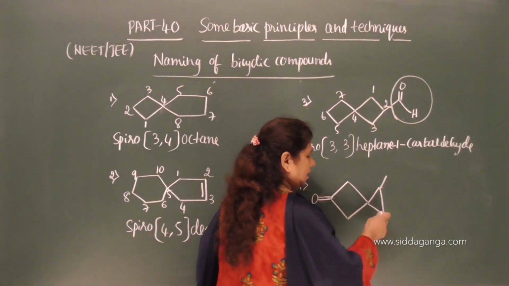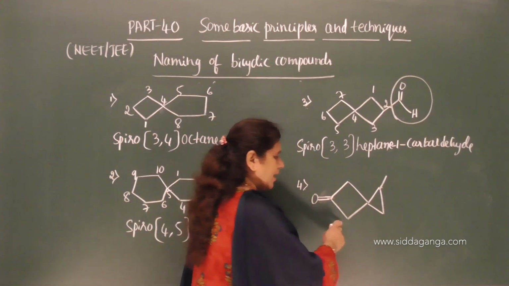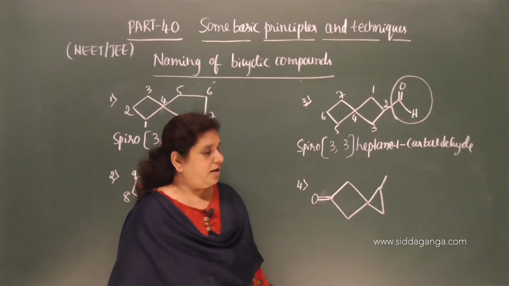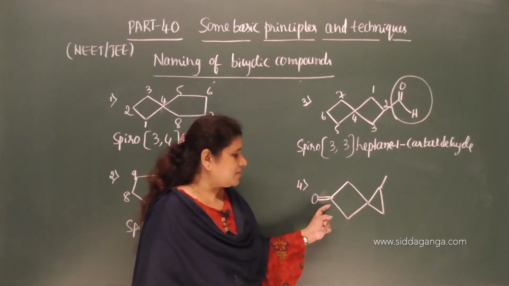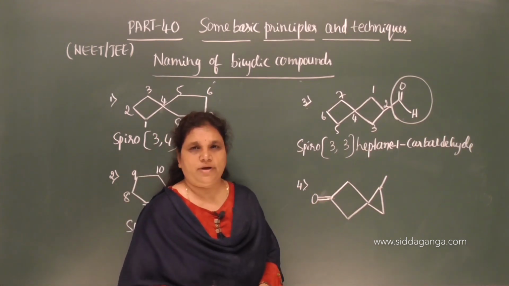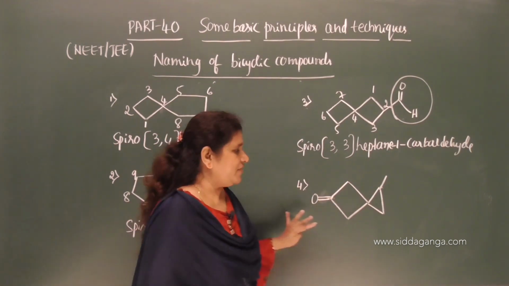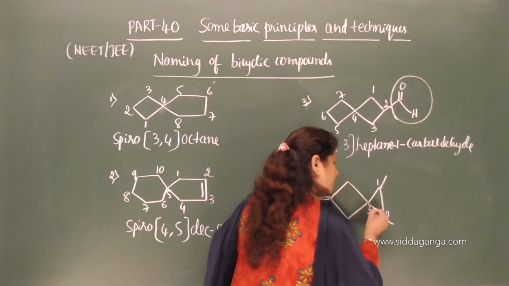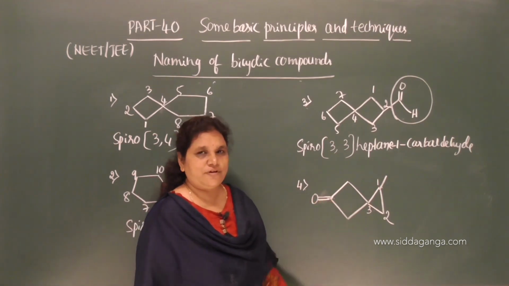Here we have 2 carbon atoms in one ring and 3 carbon atoms in the second ring. We have to start from the smaller ring, giving preference to the substituent, and as we know the larger ring contains the functional group, but according to the rule we need to number the smaller ring first. Let me start the numbering from this end. 1, 2, 3. Now we need to give the preference for the carbon containing the functional group.